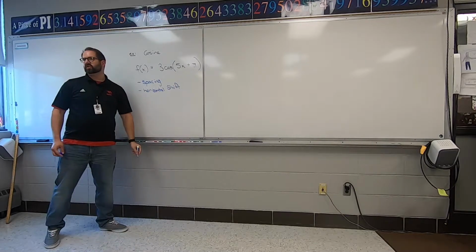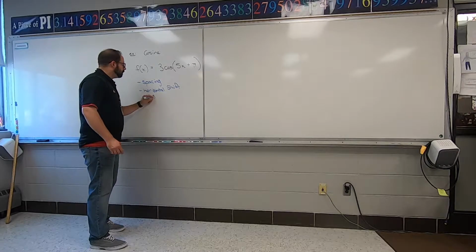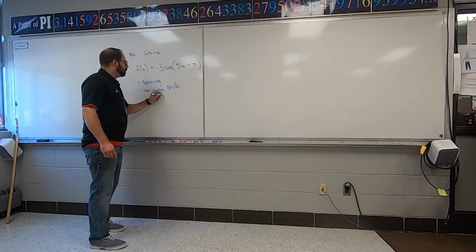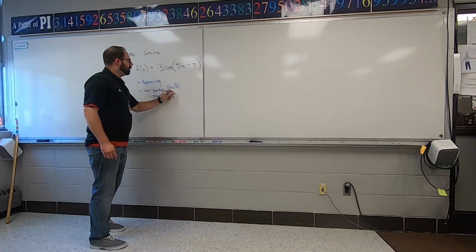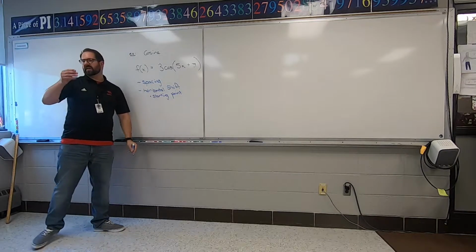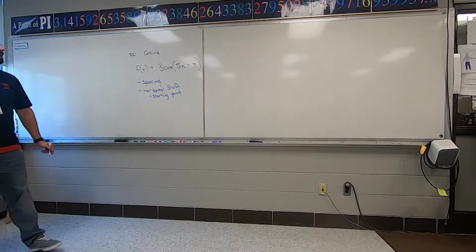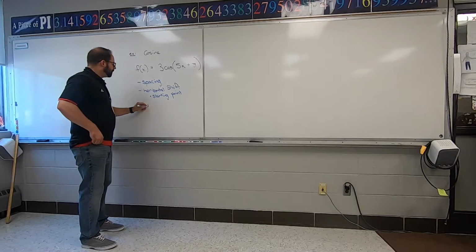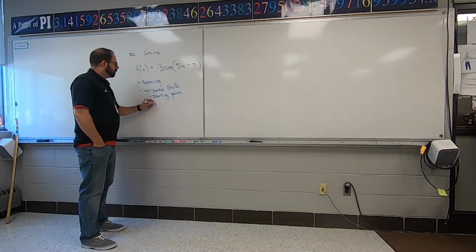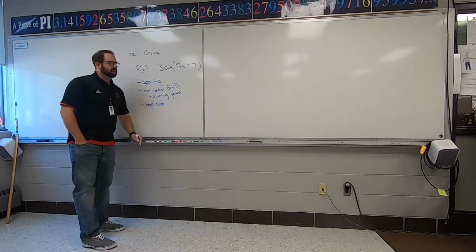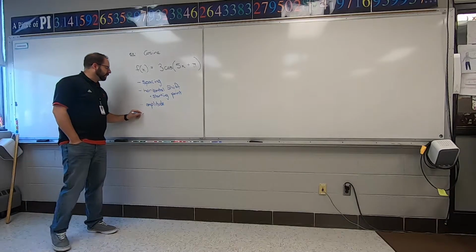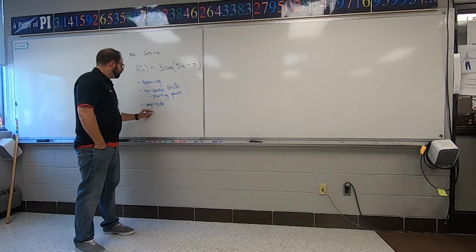That's your starting point. That's what we have to figure out, like where's that first hash marker at. The next thing we'll focus on is amplitude. Figure out the amplitude, and then we'll figure out if there's any type of vertical shift last.